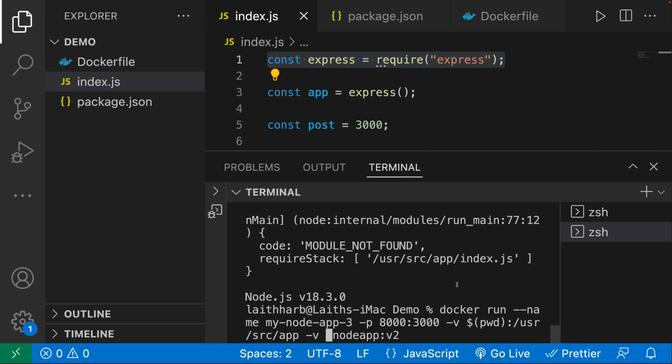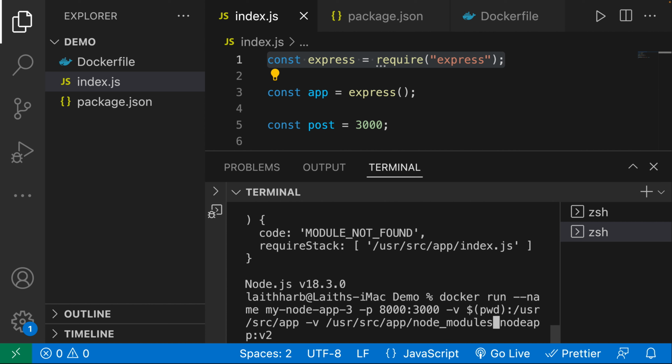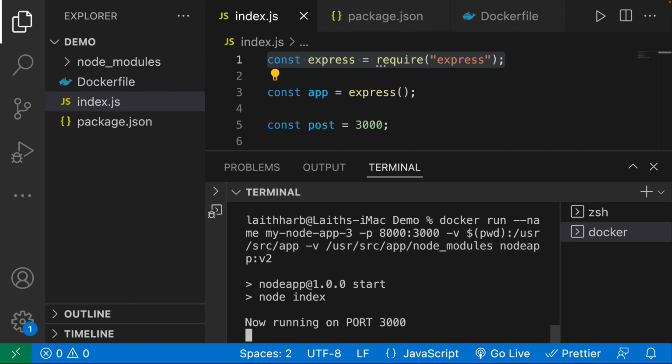So that node_modules, where is it going to be? Well, it's going to be inside of /usr/source/app/node_modules. Now this is an anonymous volume because we're not linking it to anything. All we're saying is, we want to leave this completely untouched when we're syncing things together. So let's go ahead and give this a quick run. And there we go. You can see now our application is running on port 3000.